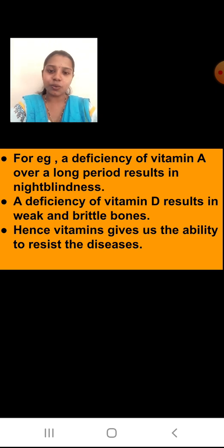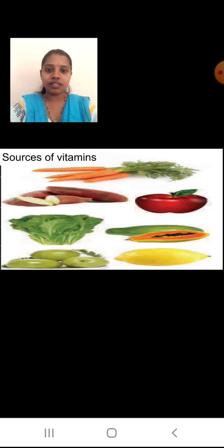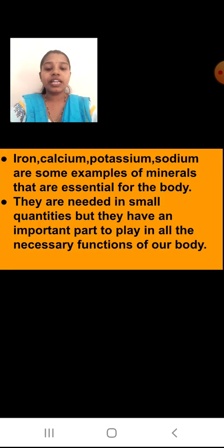Okay students? Okay. Now here are some sources of the vitamins. You can see the carrots, apple, you can see the vegetables, palak, sweet potato, papaya, amla, lemons, and all are going to provide you with the vitamins. So all this should be included in your diet. Okay. Now the next we are going to see the minerals.